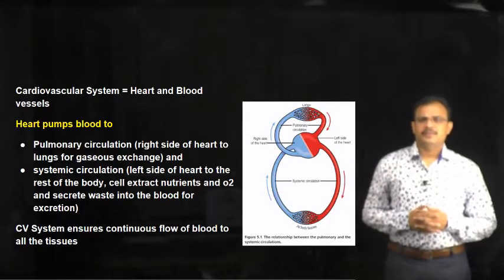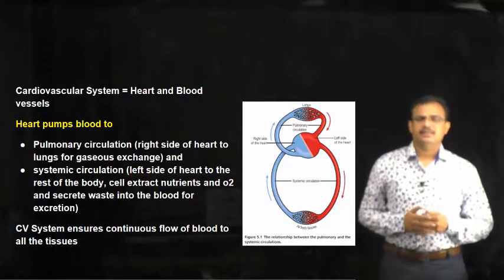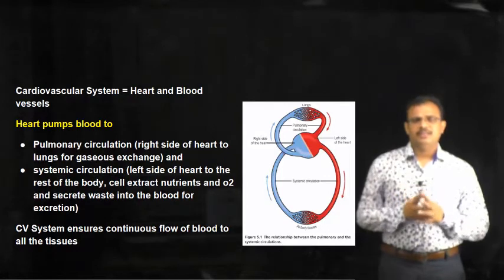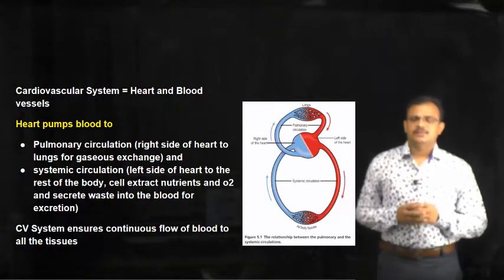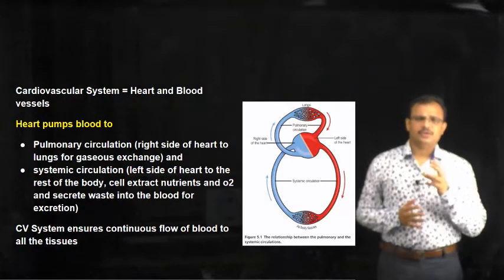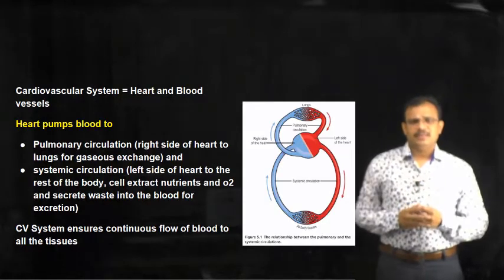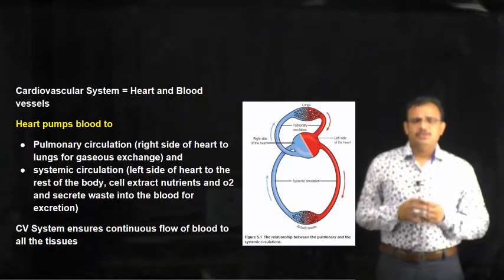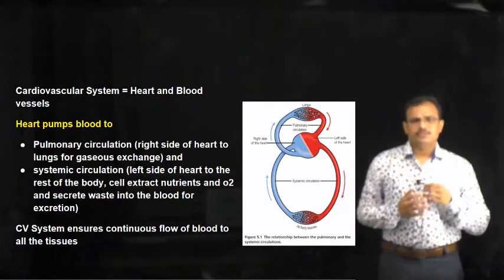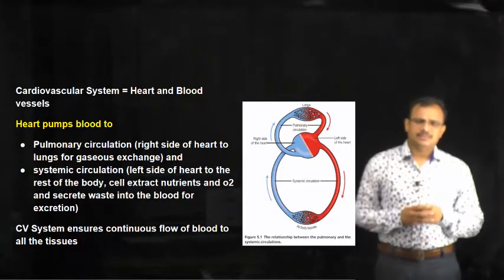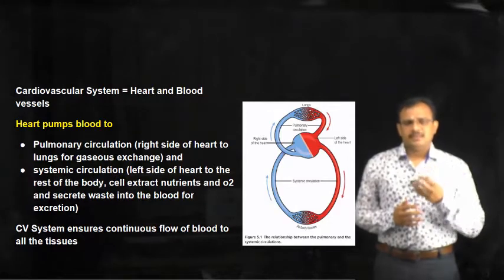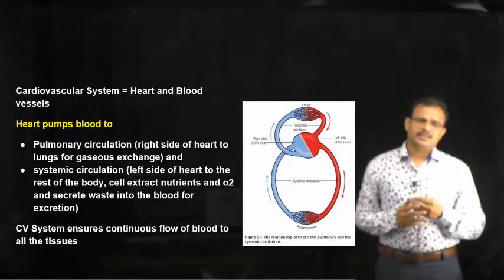The cardiovascular system consists of the heart and blood vessels. So we will be studying the heart and the blood vessels in this cardiovascular system. The heart pumps the blood. We know that the heart is an organ which pumps the blood, and it pumps the blood into two different circuits, or we call them systems. They are differentiated as pulmonary circulation and systemic circulation.